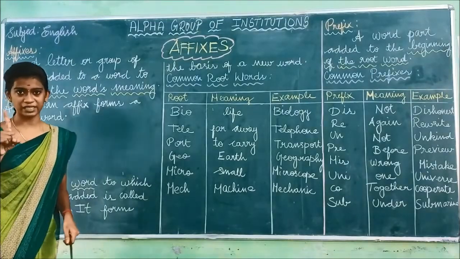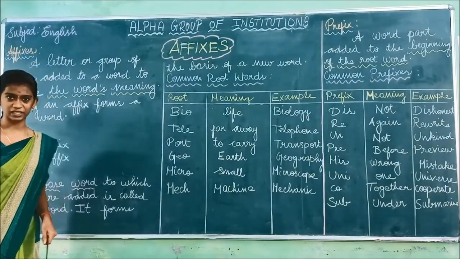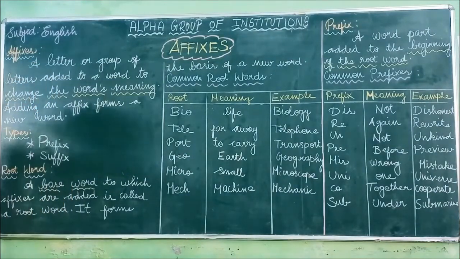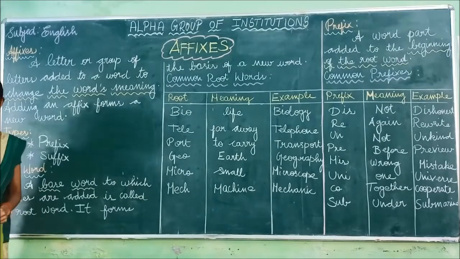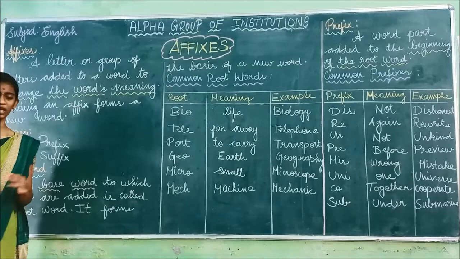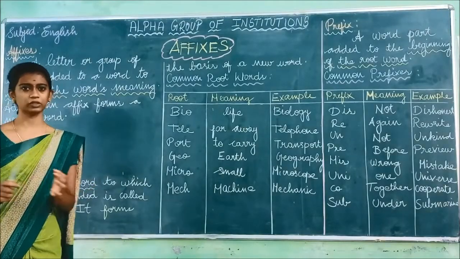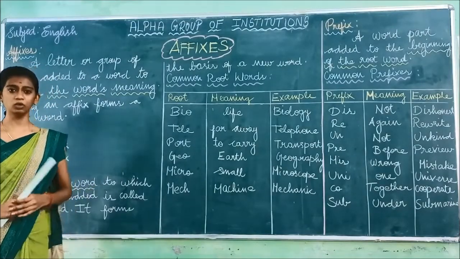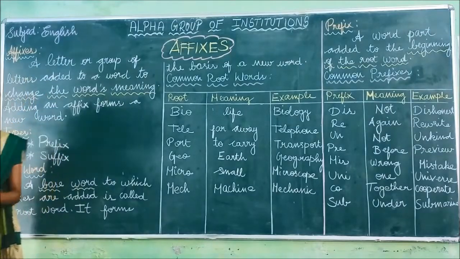Okay. So affixes has two types. And the first one is prefix. And the second one is the suffix. Have you understood? Okay. After this, we are going to see about what is meant by root word. If there is a root word, you can add the prefix or the suffix. So for that, you have to know what is meant by a root word.